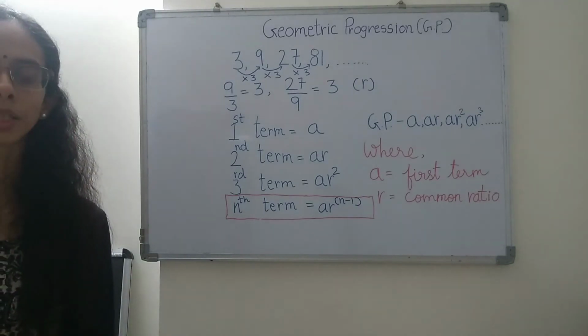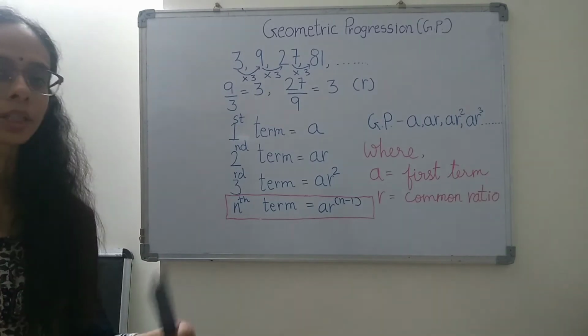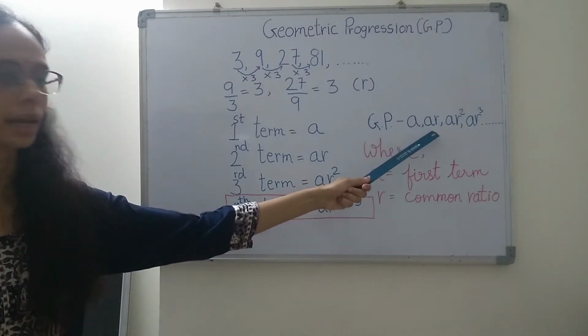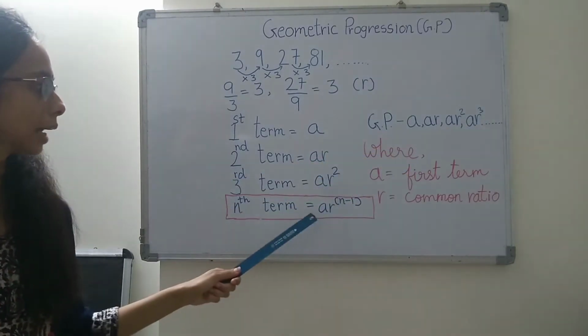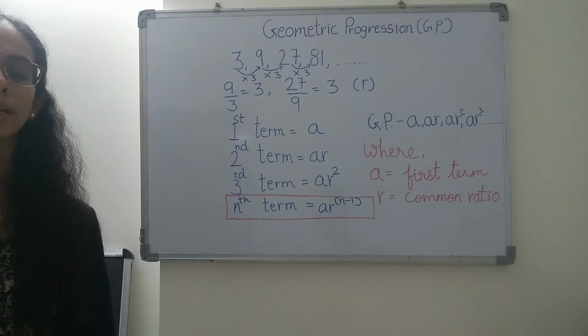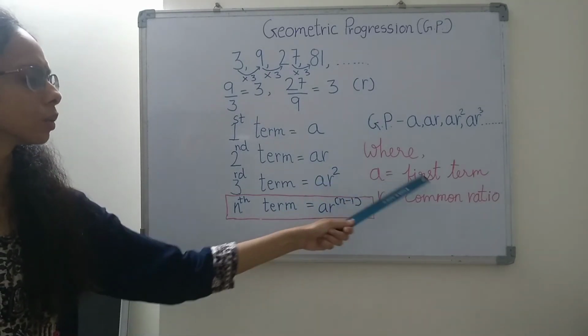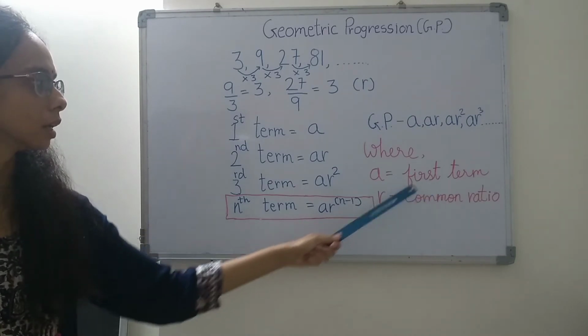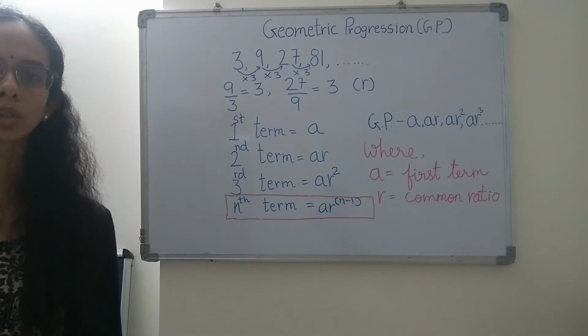Now geometric progression can also be considered in another way. The progression of the form A, AR, AR square, AR cube up to AR raised to n minus 1 is a geometric progression, where A is equal to the first term of the series and R is the common ratio. So till now we have understood the theory of geometric progression. Now let's start with the examples related to it.